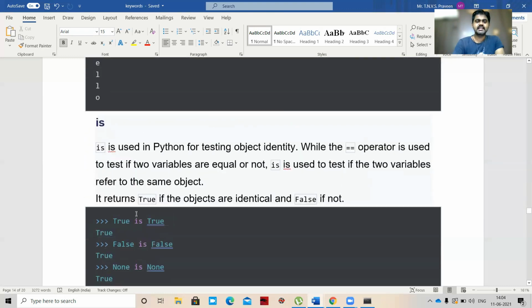Next is. So true is true. False is false, right? So true. None is none. Yeah, none is none. So true. So is is also a keyword.